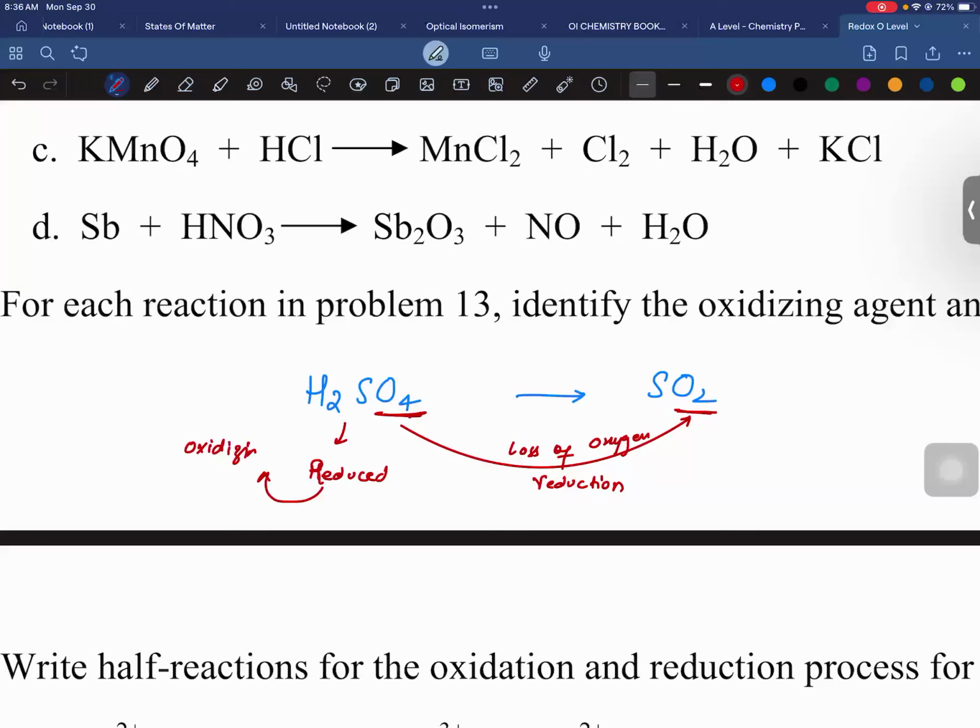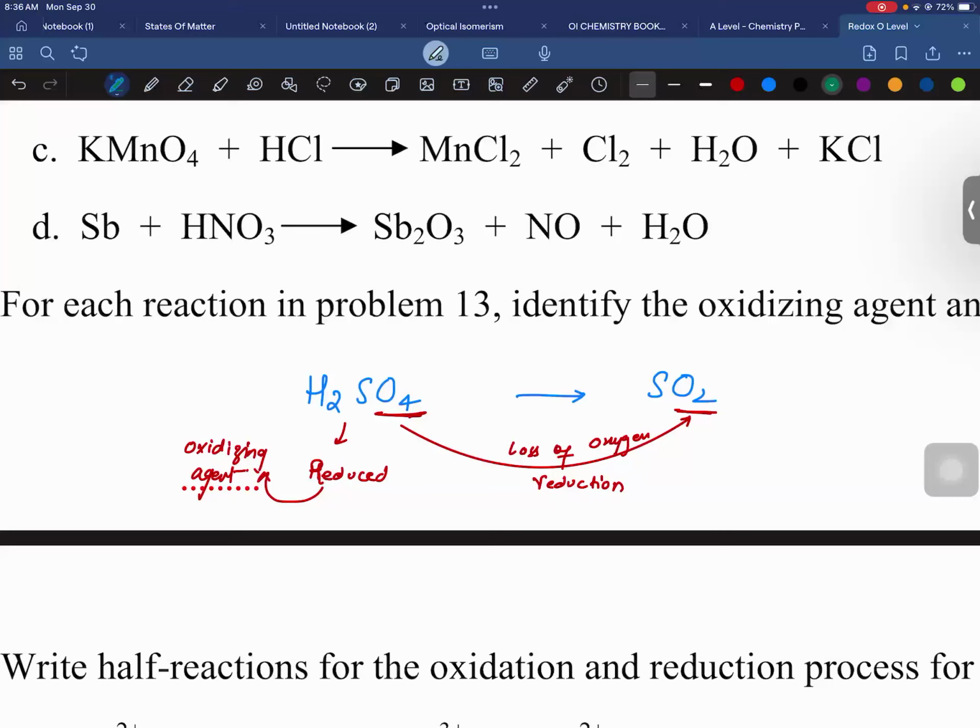Let's suppose you must know the charge of sulfur in H2SO4. Let me calculate it. The charge on hydrogen is +1, and in H2SO4 you have 2 hydrogen atoms. This is the sulfur, and you have 4 oxygens, each oxygen is -2.